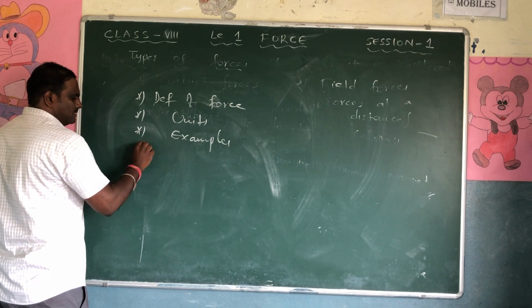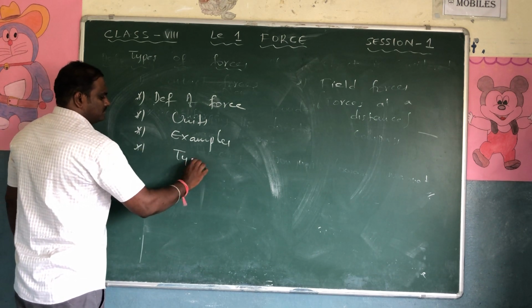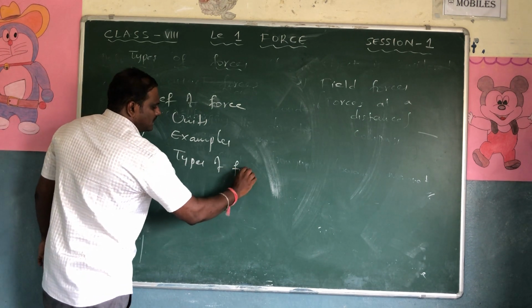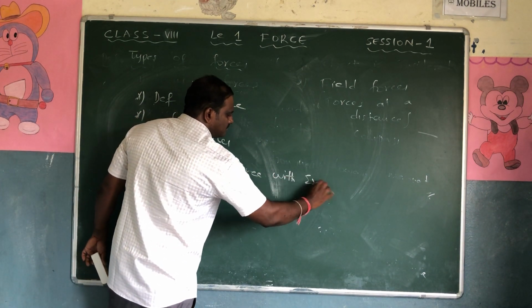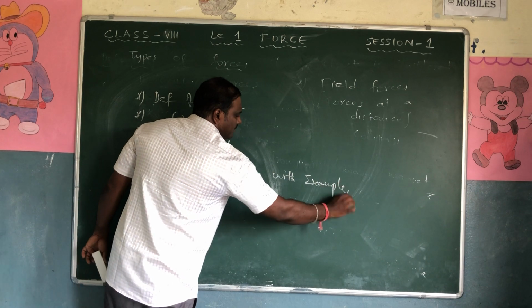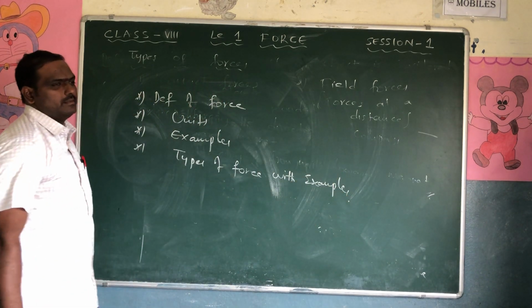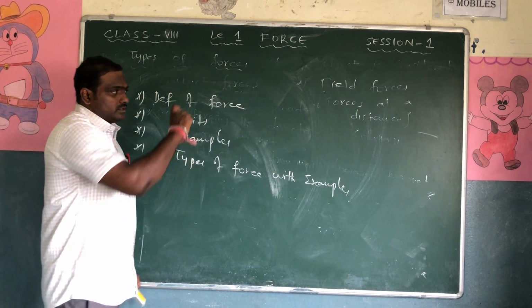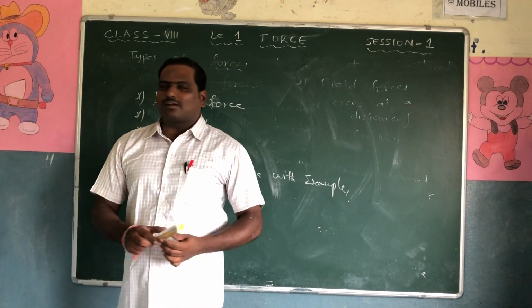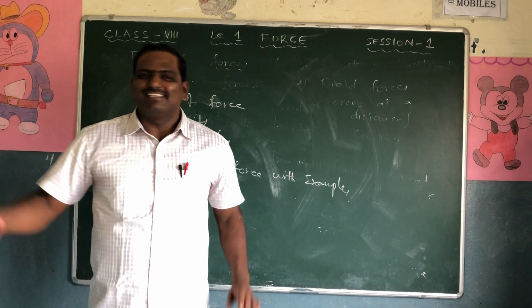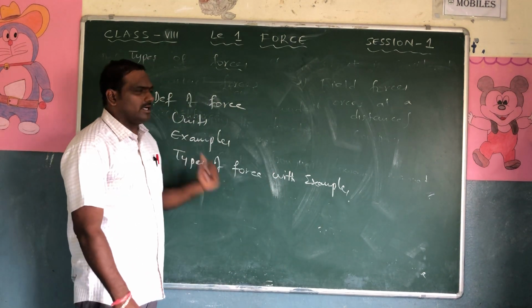And next, types of force with examples. This is your homework assignment. Whatever I have told, no need to write everything as it is. Don't cut, copy, paste. Think on your own and write.